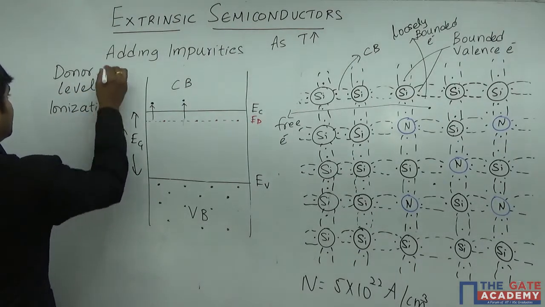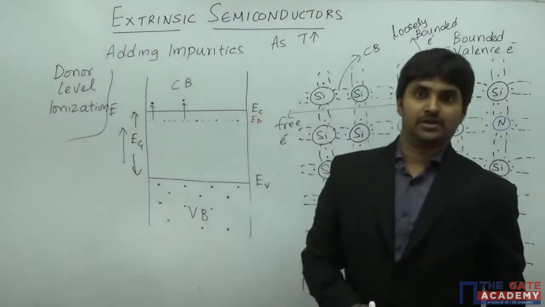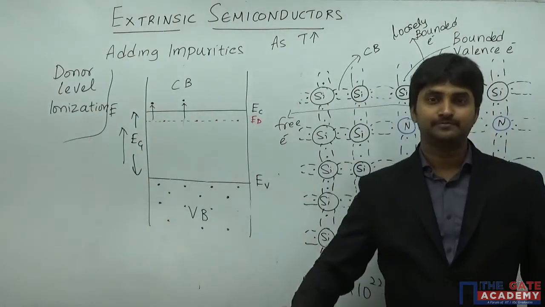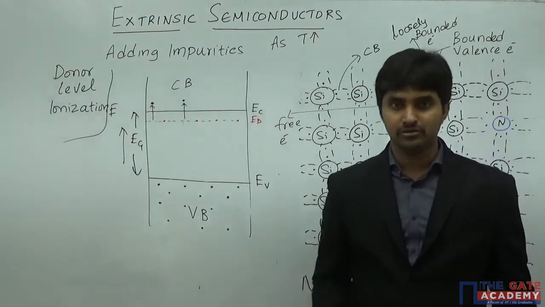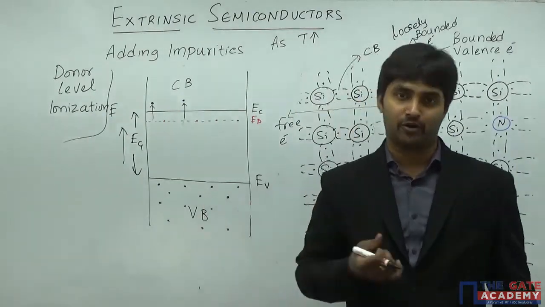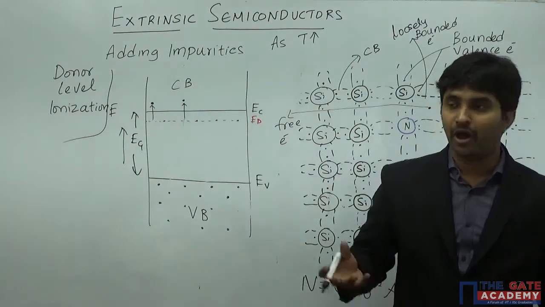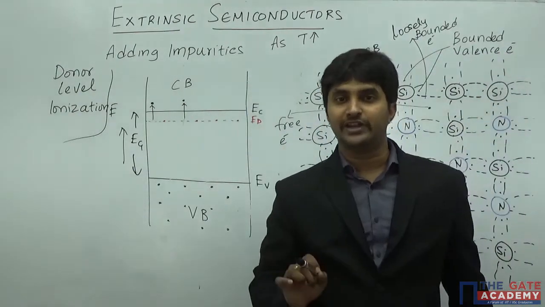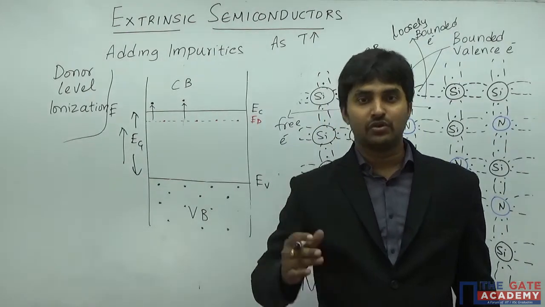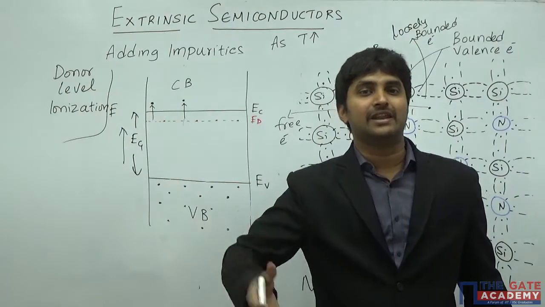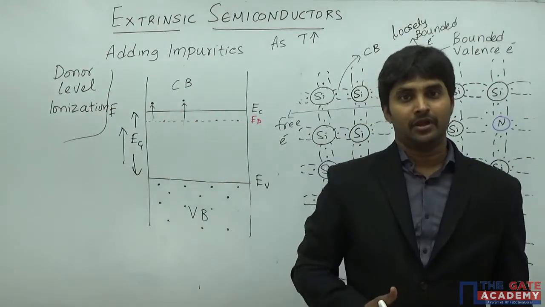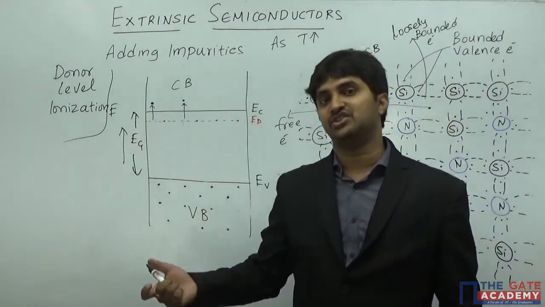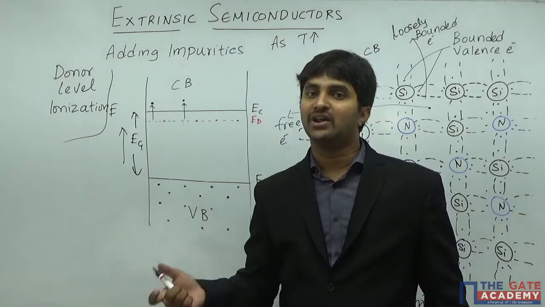Now what is the meaning of this one? Donor level ionization means an atom is becoming an ion. What is that atom which is becoming an ion? It is a nitrogen atom, because we can easily see here that nitrogen is losing an electron which is loosely bonded to it. So when an atom loses an electron, we call the process ionization. And because a donor energy level is losing an electron, we call it donor level ionization.